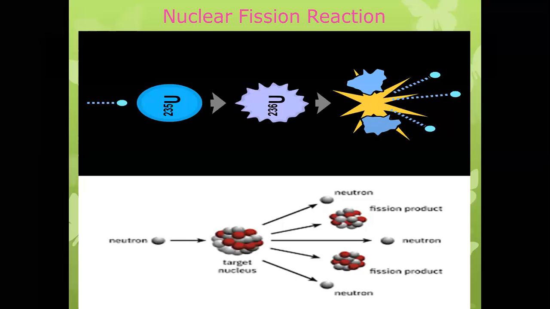These newly formed neutrons once again collide with the parent element and again produce two subparticles along with three neutron particles. This process continues up to the end of the parent element, so we call it a chain reaction.